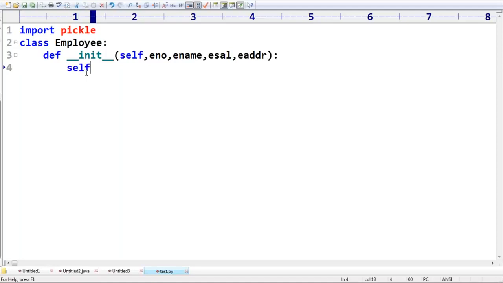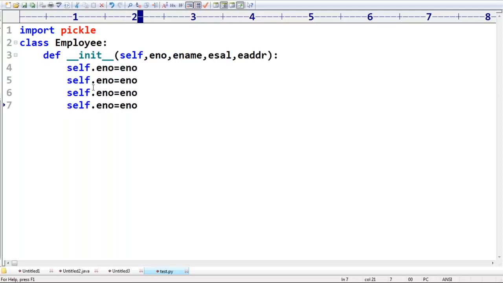self.enum = enum. self.ename = ename. self.esal = esal. self.eaddress = eaddress. That's all, four things. def __init__ is nothing but the constructor. Remember this one, compulsory: two underscores must be required, two underscores must be required.